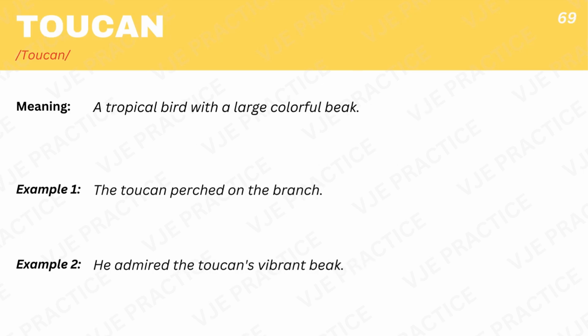Toucan, a tropical bird with a large colorful beak. Example 1. The toucan perched on the branch. Example 2. He admired the toucan's vibrant beak.